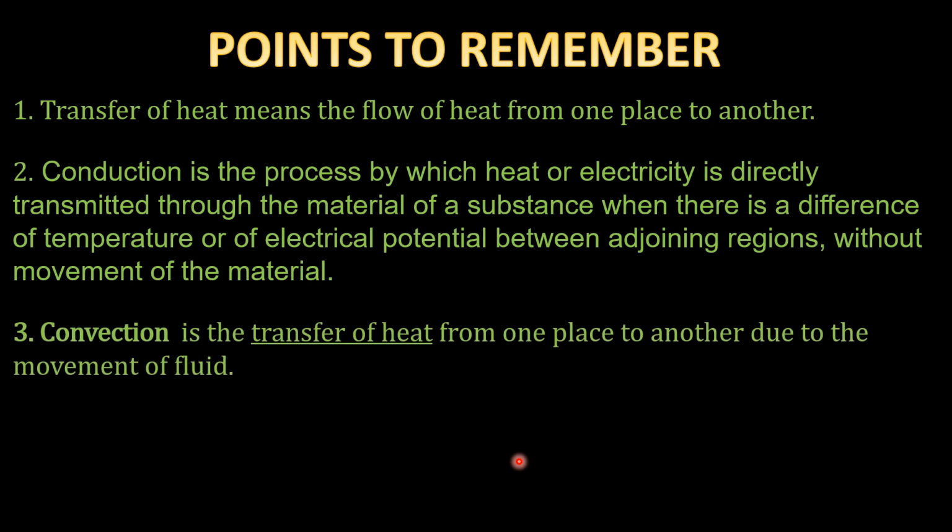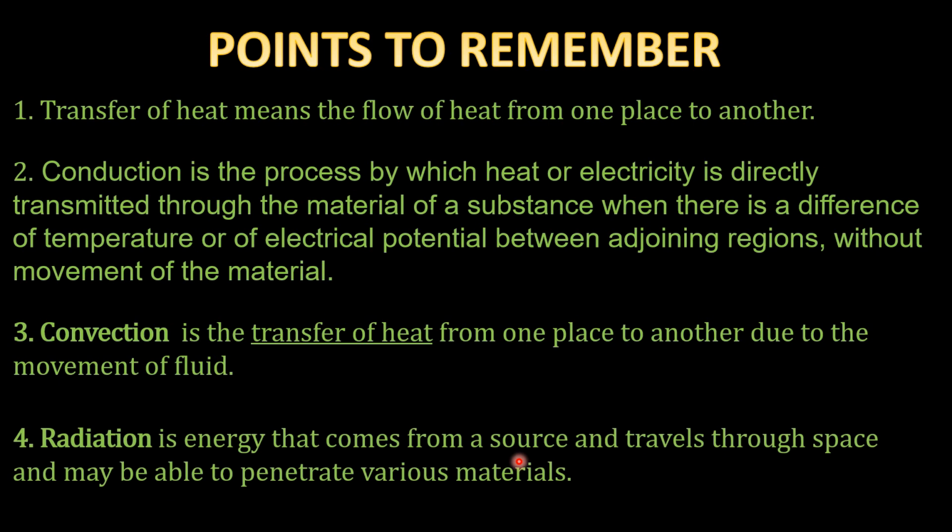Convection is a transfer of heat from one place to another due to movement of fluid. Radiation is energy that comes from a source and travels through space and may be able to penetrate various materials.